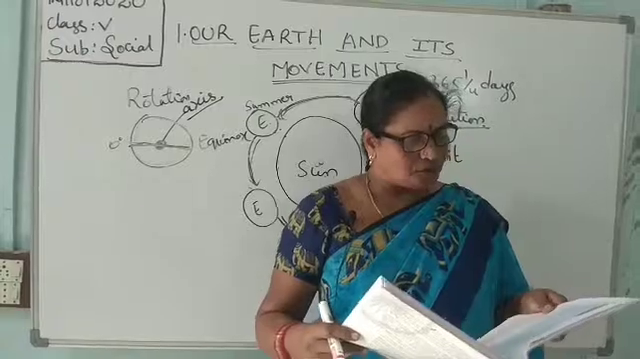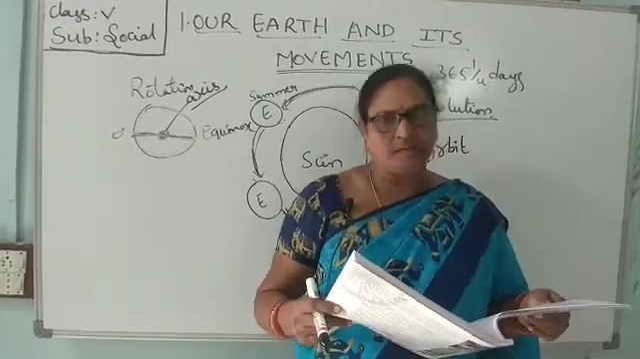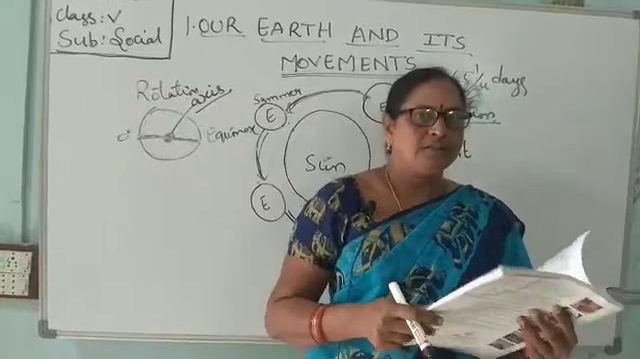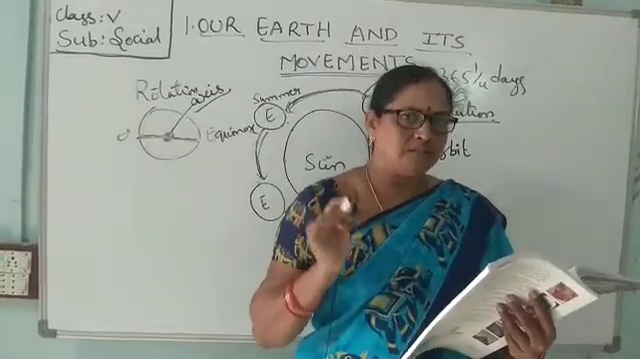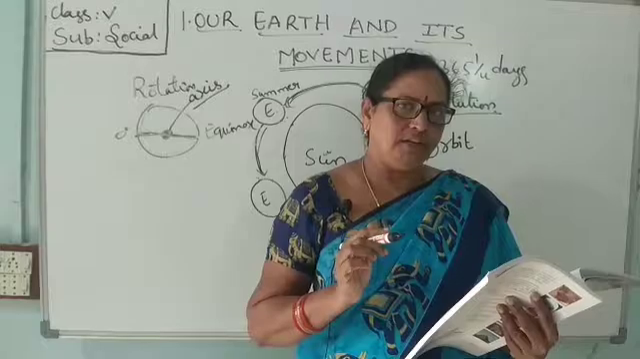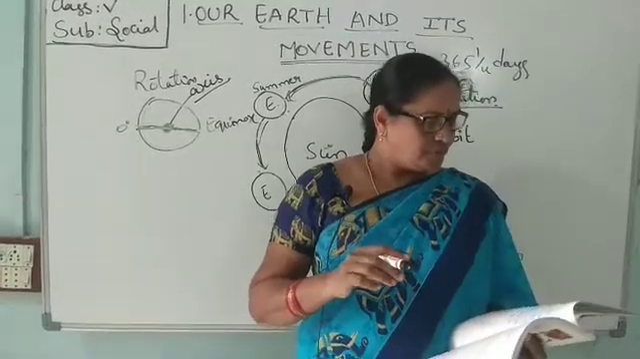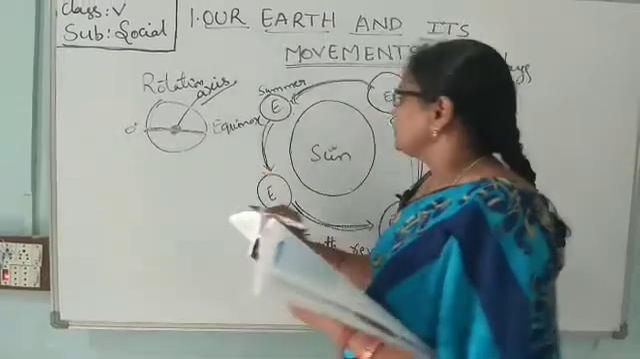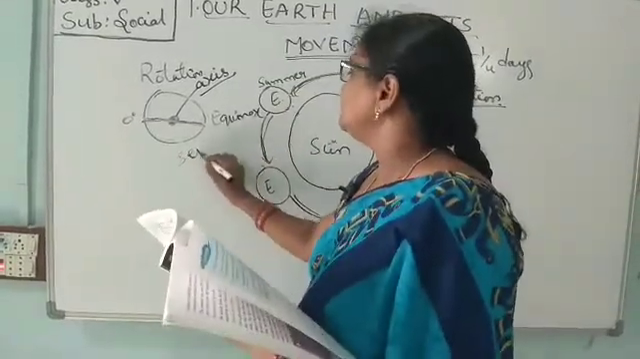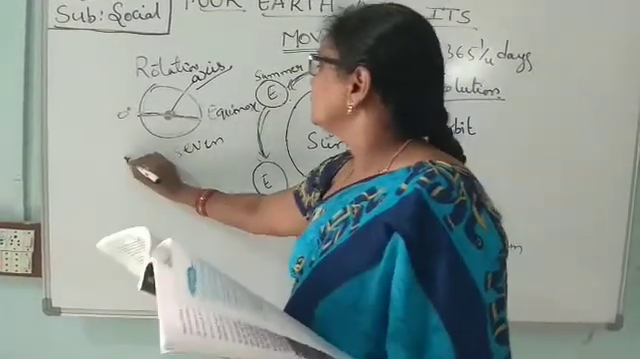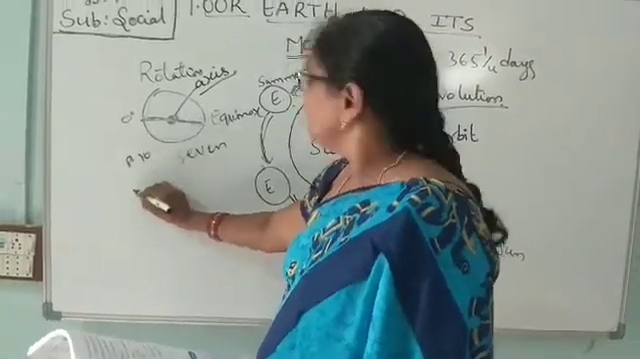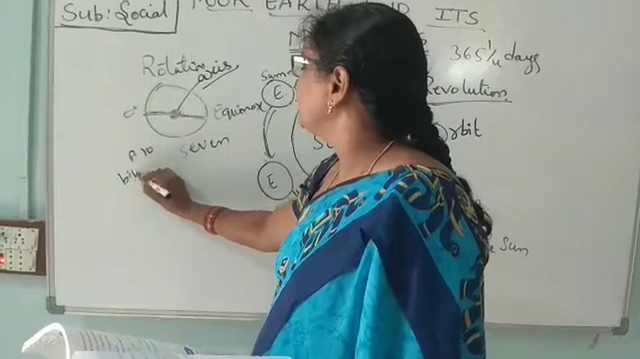Tick the correct option. How many continents are there on the earth? On the first day we learned about the continents. The 29% of land has been divided into 7 continents. How many continents? 7. There are 7 continents. Page number 10, Part A.